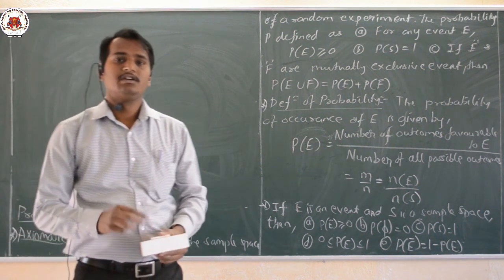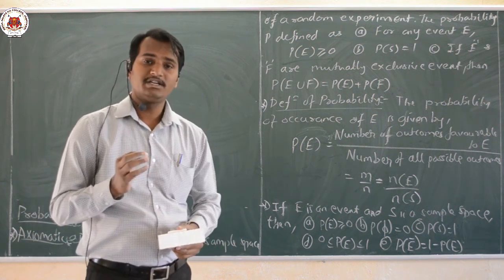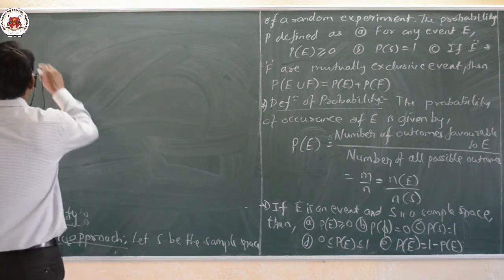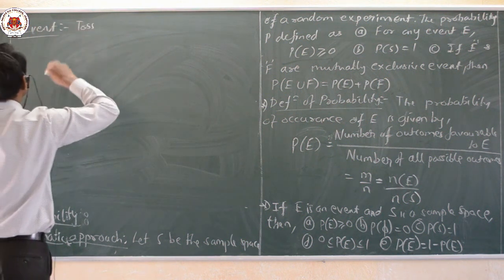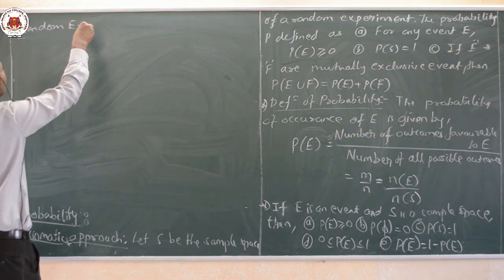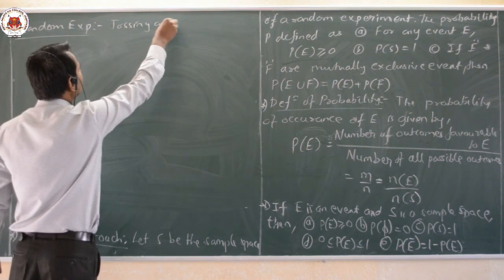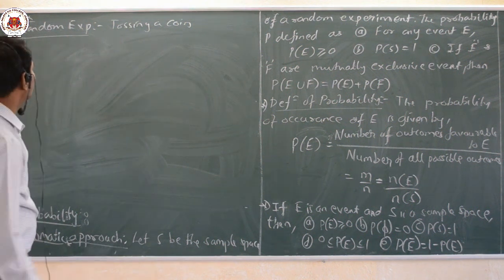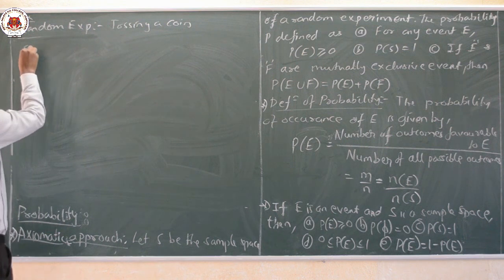Suppose you are having a coin. If you toss it, what do we get here? Either I will get head or I will get tail. So tossing a coin is nothing but a random experiment. Random experiment means tossing a coin. That is an example related to all these things here, a random experiment. Next, after this random experiment, the next thing is sample space.